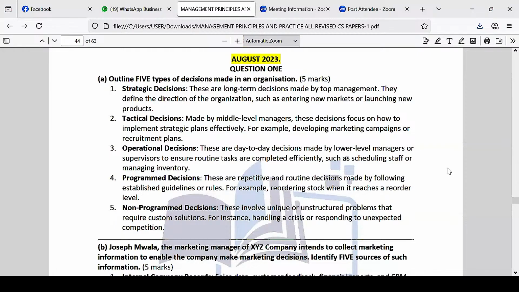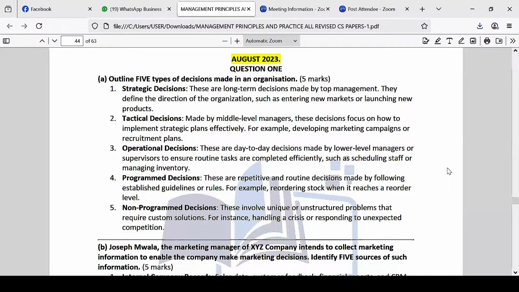Now these are made by middle level management. You see, strategic decisions are normally made by top level management. Now, these tactical decisions are made by middle level managers, means in between. These decisions focus on how to implement strategic plans effectively, for example, developing marketing campaigns or recruitment plans. So basically, those are called tactical. They are normally mid-level management decisions. So once the top level has made strategic decisions, now implementing them is normally what?